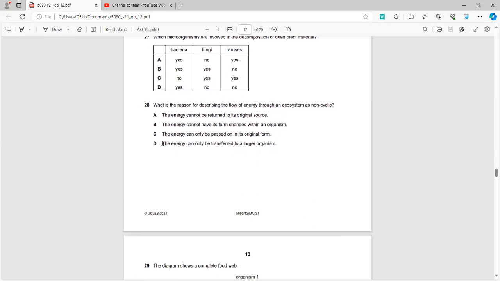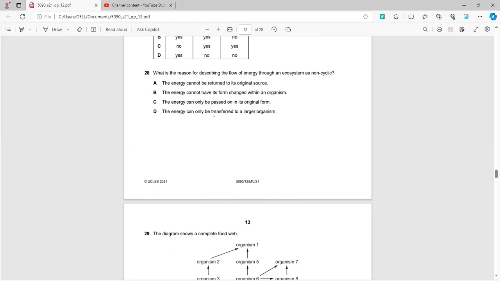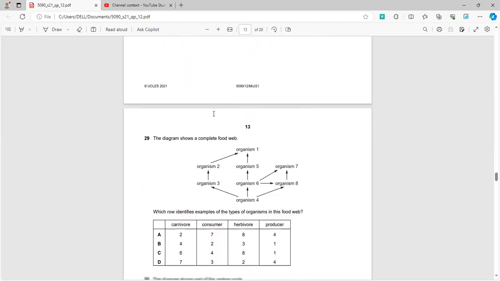Question 28, the energy can only be transferred to a larger organism, and the energy cannot be returned to its original source. Yes, this is correct because, for example, we all know that in the solar system, the sun provides 100% of the energy which we use. However, 90% is dissipated in space, and we only use 10% of the energy. So the energy isn't returned to its source.